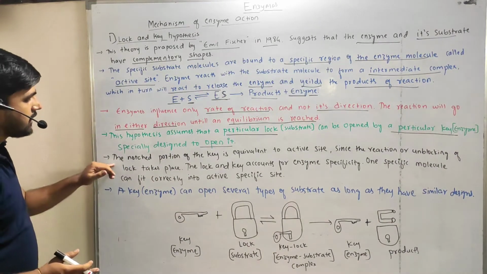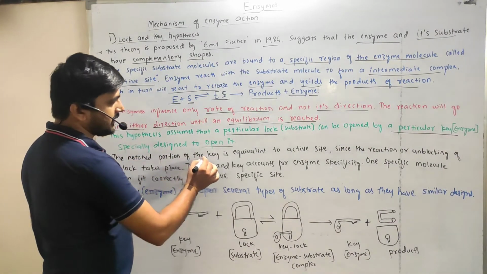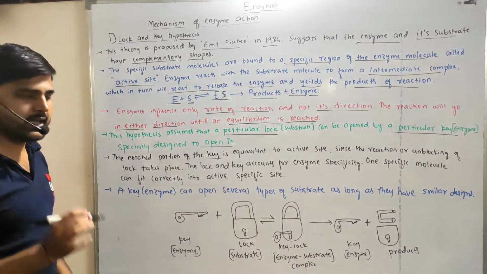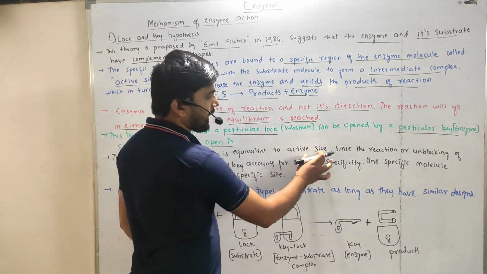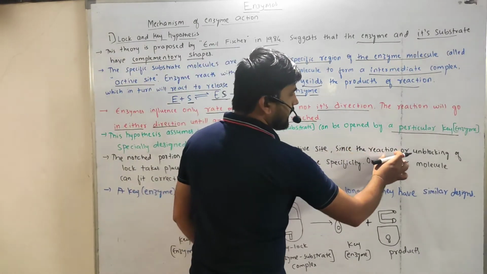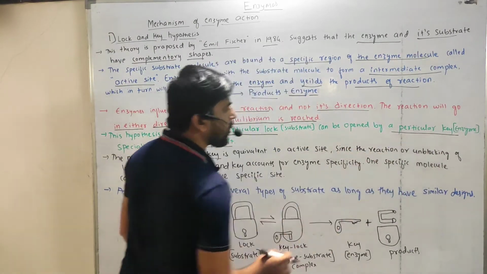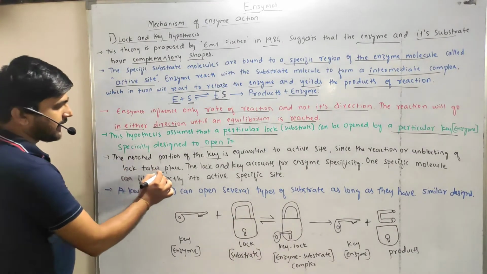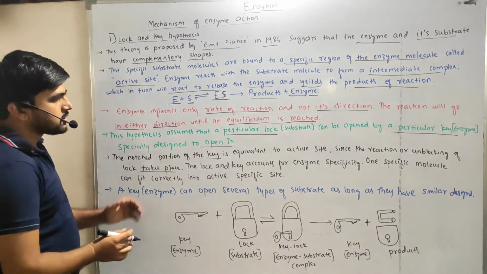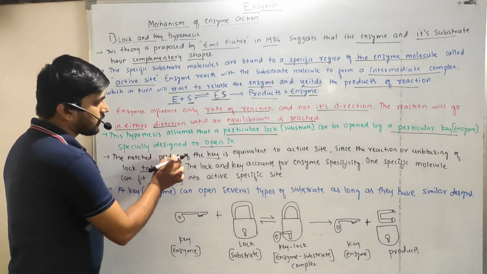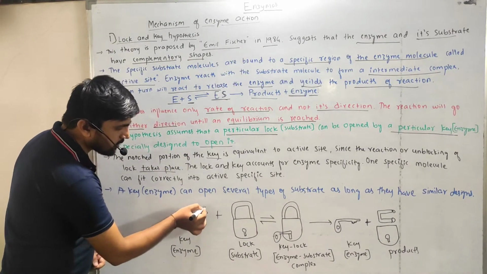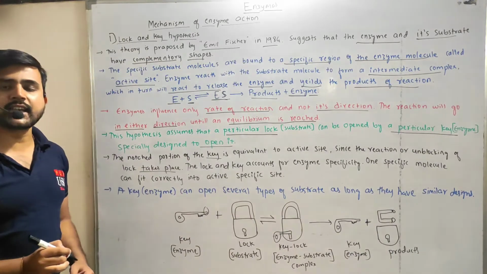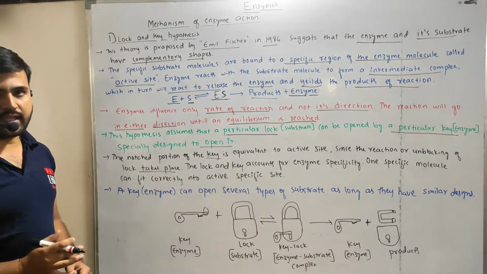The next point is that the notched portion of the key is equivalent to the active site, since the unlocking takes place there. So the notch of this key is described as the active site of the enzyme.